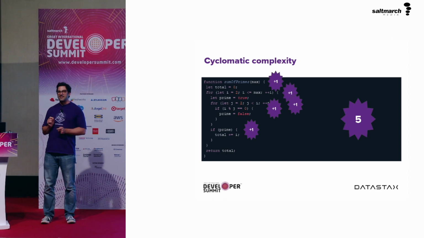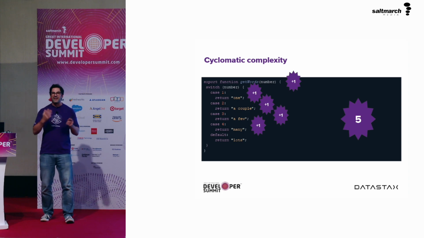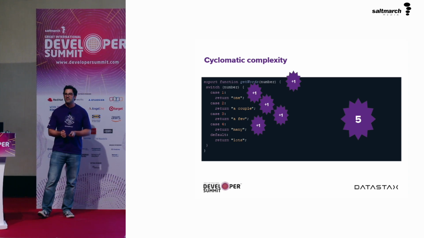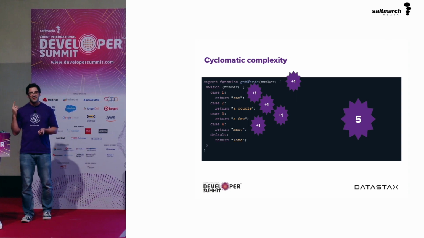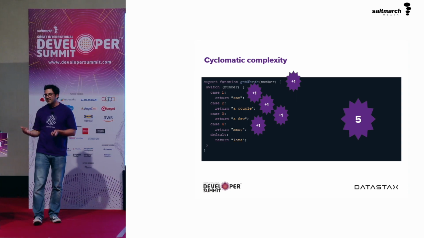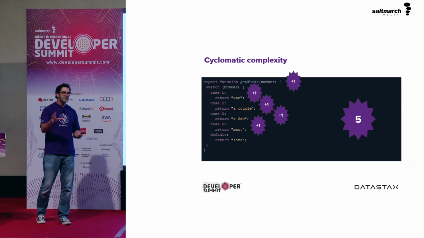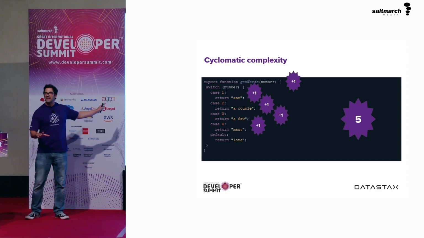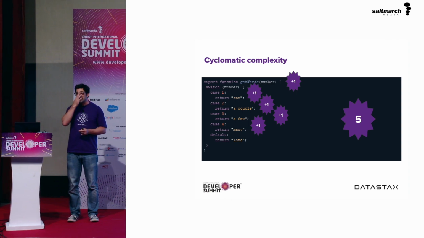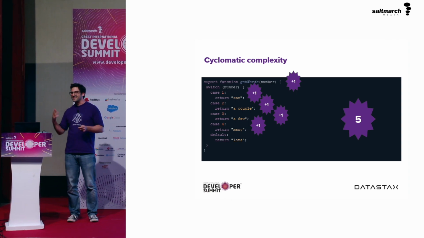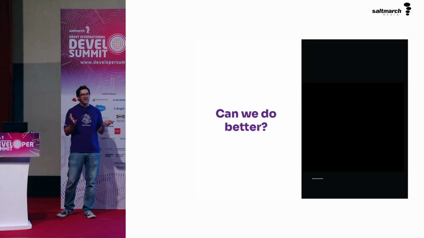However, cyclomatic complexity when applied to our getWords function, which is that big switch statement, scores 1 for being a function, and then 1 for each of the cases that are in that function as well, ultimately scoring this function 5 as well. Now, I would argue again that this little switch statement here is a lot less complex than our sum of prime numbers, which does nested loops and conditionals. It's much more confusing. So can we do better?